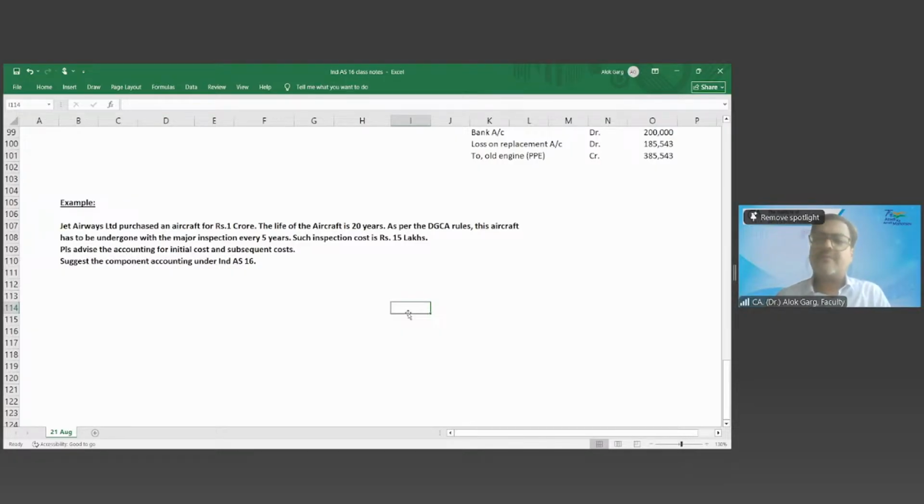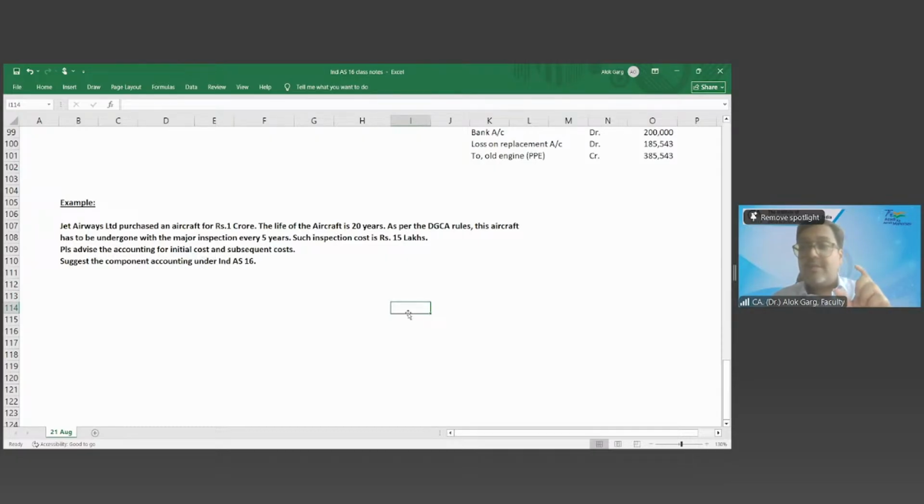So in these kinds of situations, these major inspections are going to be capitalized. After 5 years, this entity has to undergo a major inspection. So if this is going to be capitalized, don't you think the aircraft this entity has purchased has already been inspected now?